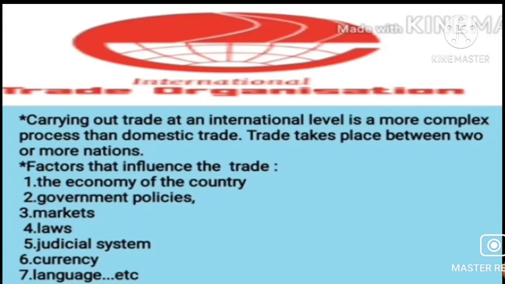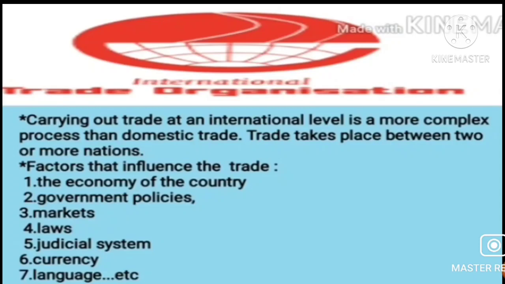Now, my dear students, many times when we are talking about international trade, it is not that easy as compared to domestic trade. There are many laws, government policies, markets, then again the judicial system, currency differs, language differs, right? So all this influences trade a lot. So what is very important here is that there should be some medium, and that medium will help in the smooth functioning of this trade.